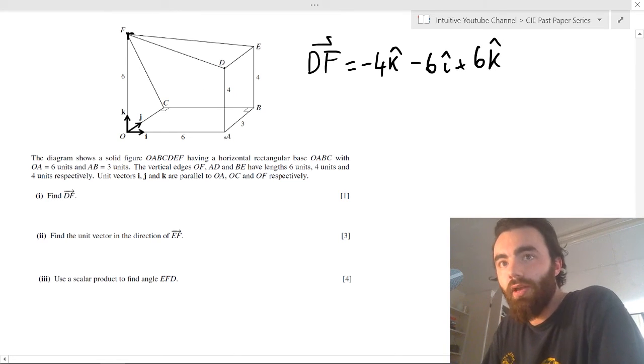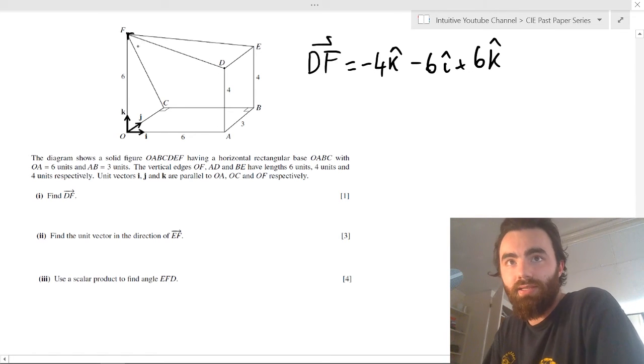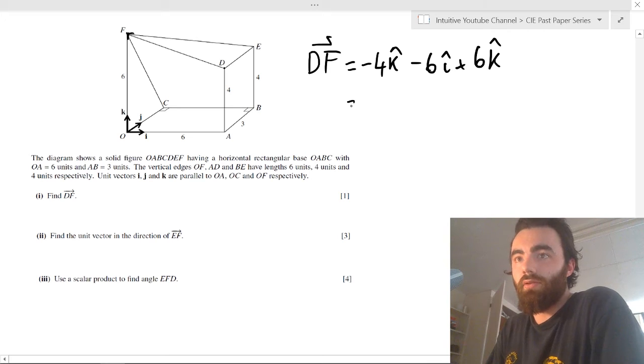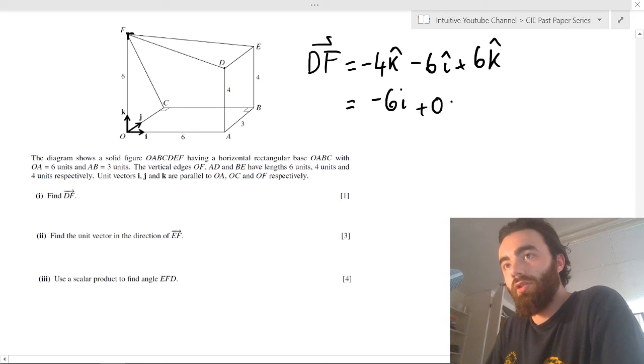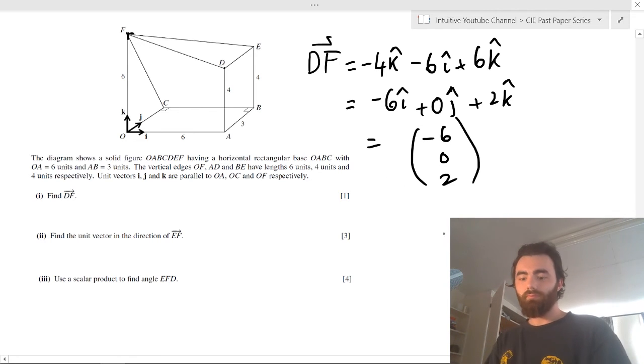So you've got minus 4k, minus 6i, plus 4k. And that gets you from D to F. So your final thing is just going to be minus 6i. And then you've got no j component, so you can just write 0j. And then minus 4 and plus 6, you've got plus 2k. So that equals, write it in this form. I like to keep it in this form because I find it easier. So that's your DF. So that's done.